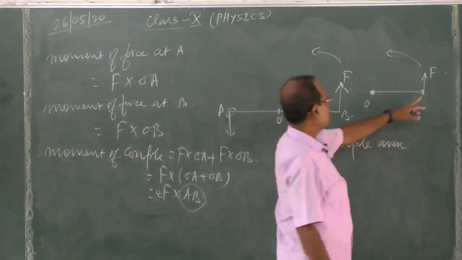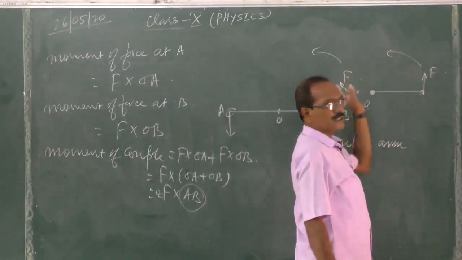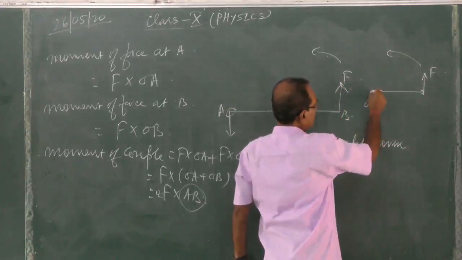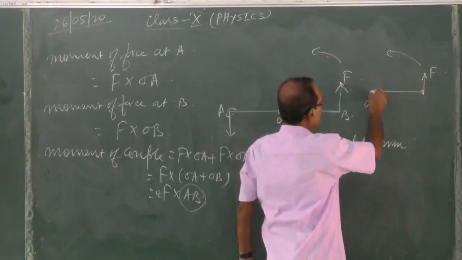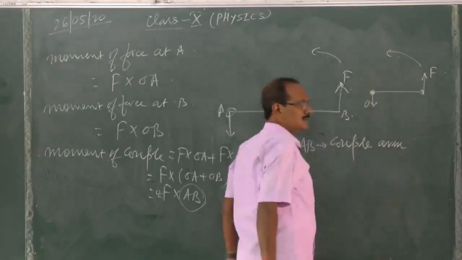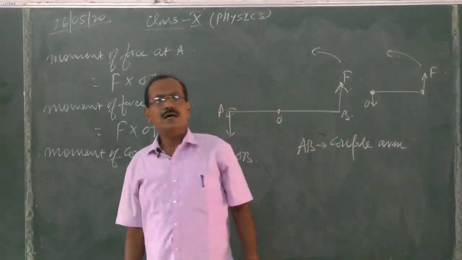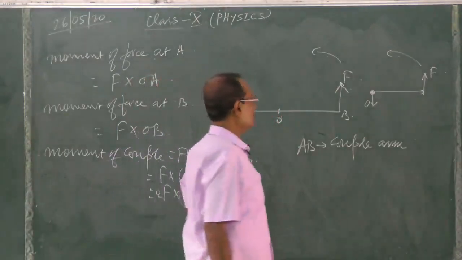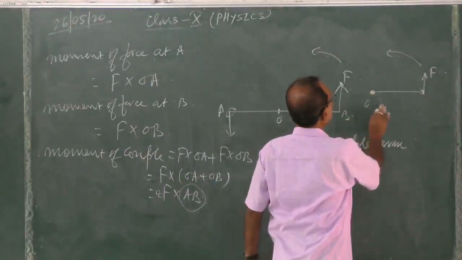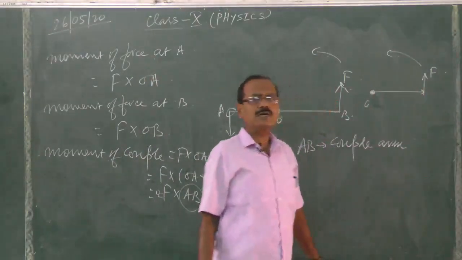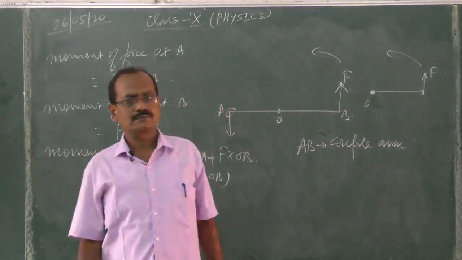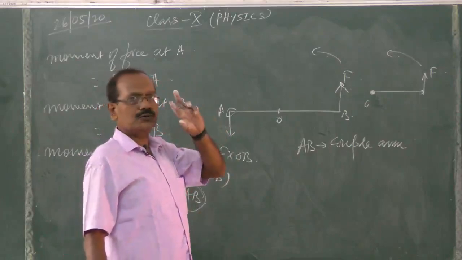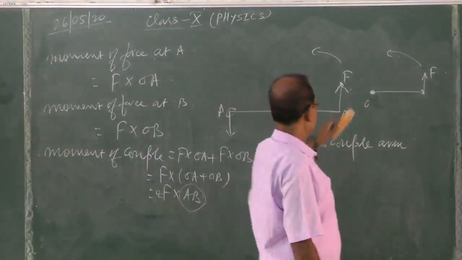When we are applying force in this direction, the body is rotating in the anti-clockwise direction. At the same time, at the fixed point or pivoted point, another force is acting in the opposite direction to the applied force. Is it? In the opposite direction, which is giving us the reaction of the applied force. There is a reaction. So therefore, two forces are needed for rotational motion.